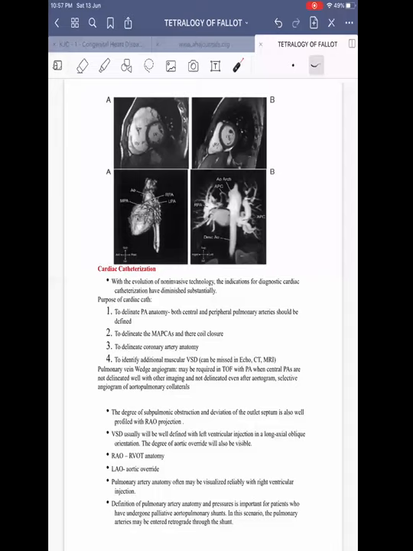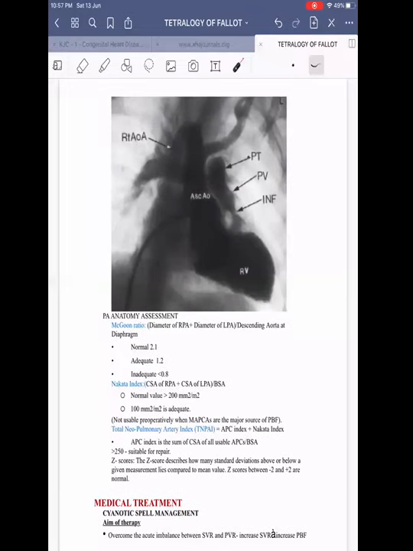The degree of subpulmonic obstruction and deviation of the outlet septum is also well profiled in RAO view. VSD can be better profiled in long axial oblique orientation. Then RAO view is used for assessing the RVOT anatomy. LAO is used for assessing aorta overriding. Then the pulmonary artery can be visualized better with RV injection. And whenever there are MAPCAs, selective angiogram of the MAPCAs has to be done, and their blood supply and their fitness have to be assessed.